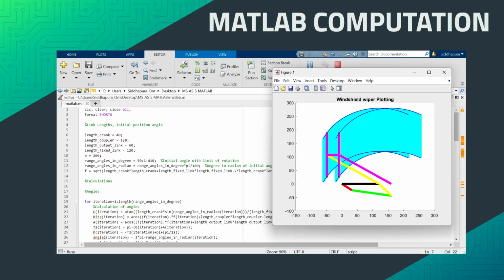For the innovative part of our problem, we have added another wiper at the other end of the same linkage of the mechanism in order to increase the area of the wiper. Now my teammate will continue with the MATLAB computation part.